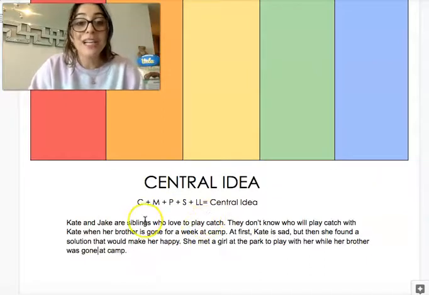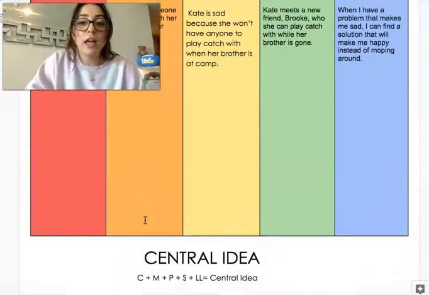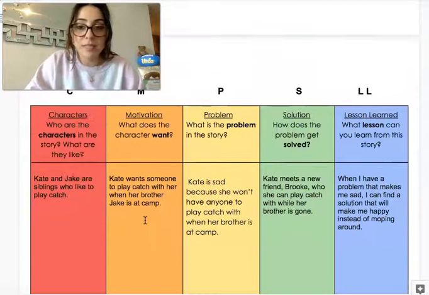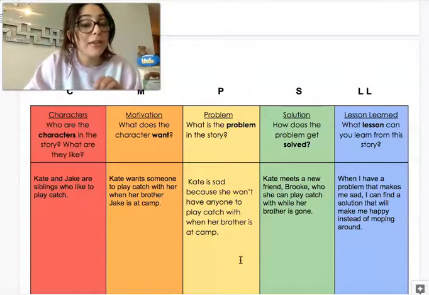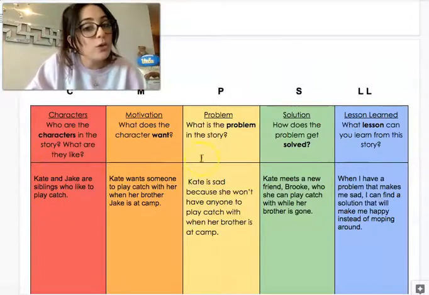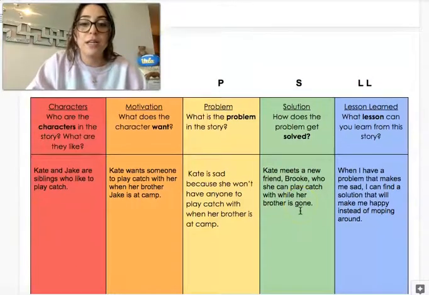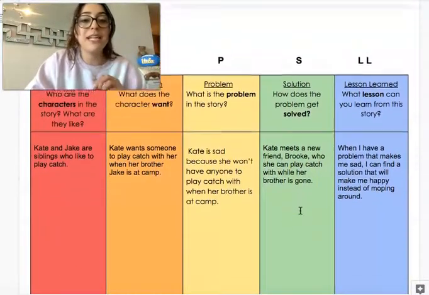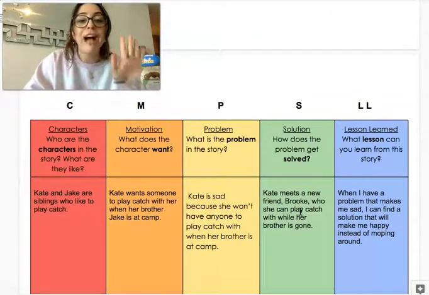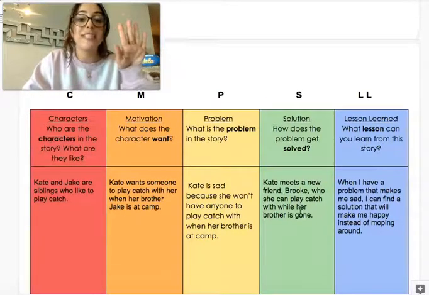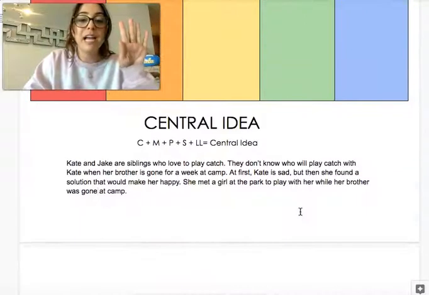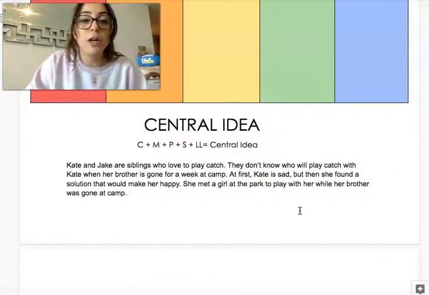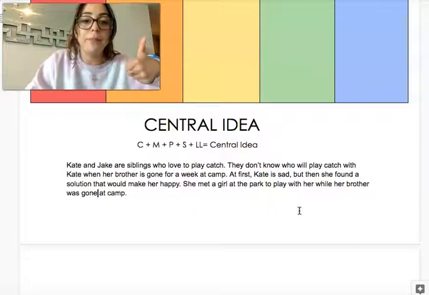Okay, now I know my central idea has all of my 5 thinking jobs. So I actually already had that done before I even started thinking of my central idea because I was a strong reader like you were, and you took notes on your thinking jobs. So now I want to make sure that my central idea has included all my 5 thinking jobs. You're going to help me. Every time I've used a thinking job, I want you to put a thumb up.